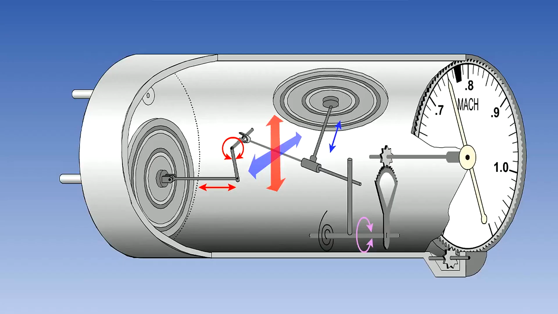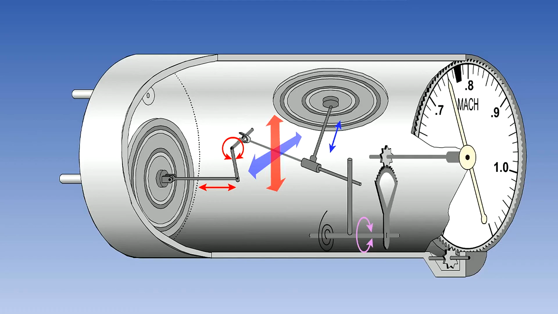The purpose of the Mach meter is to display the aircraft's true airspeed or TAS as a proportion or ratio of the local speed of sound. So let us now look at the Mach meter, starting with the principle of its operation.